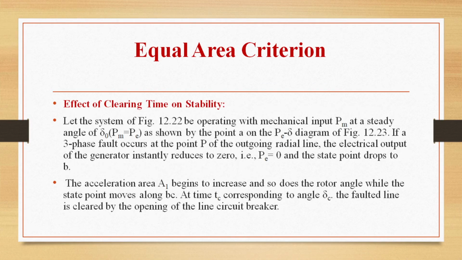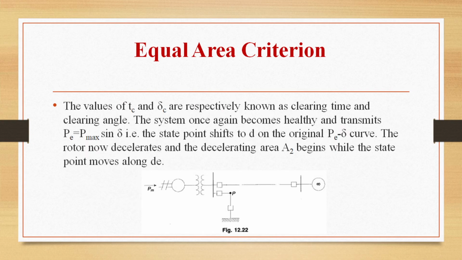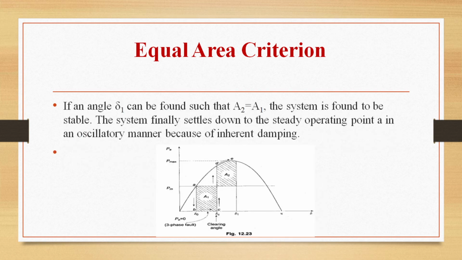Next case we are going to see is the effect of clearing time on stability. So we are considering a system here, this one. Let this system be operating with mechanical input Pm at a steady angle of delta naught, that is Pm is equal to Pe, and it will be shown by a point A on the P-delta diagram.